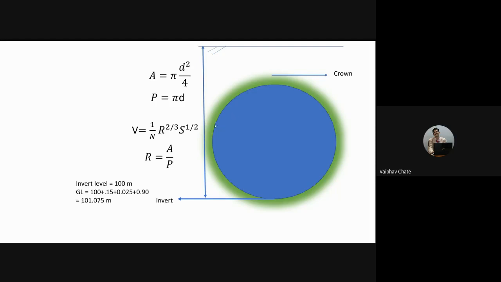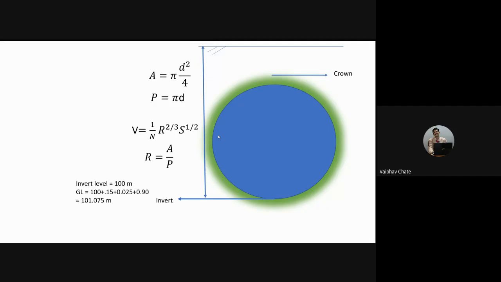If the depth of the liquid or depth of the sewage in the pipeline is equal to the internal diameter, we call it full depth. In that case, the wetted area is going to be pi by 4 d square, the wetted perimeter is going to be pi d, and velocity is going to be 1 by n R raised to 2/3 S raised to half. What is R?